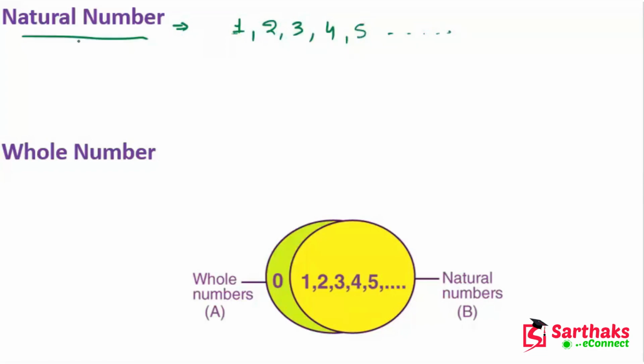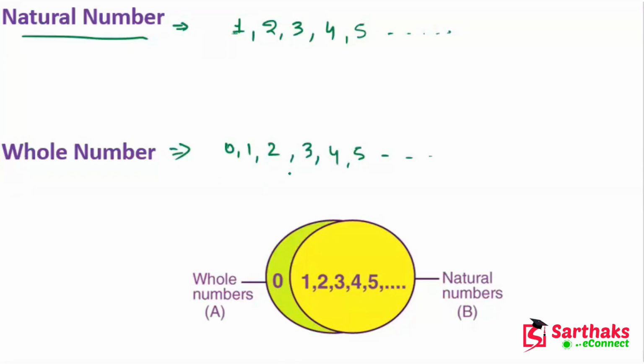This is the natural numbers. Now if you talk about whole numbers, they start from 0 to infinity, like 0, 1, 2, 3, 4, 5 and so on. This is the whole numbers.